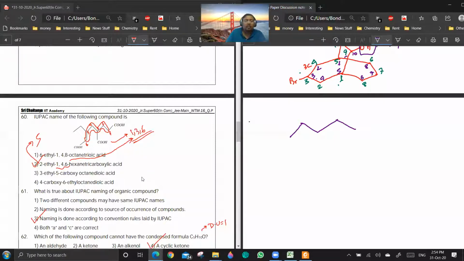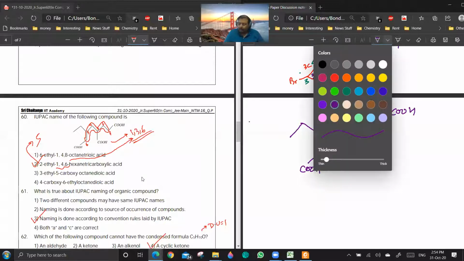For the ethyl group, sir? Two. Okay, one minute. But the COOH should get the lowest locant. No sir, from either side we'll get the same locant. Okay, let me just draw this molecule. COOH, then 1, 2, 3. Here you have COOH, 4, 5, COOH. This is the molecule, yes or no?